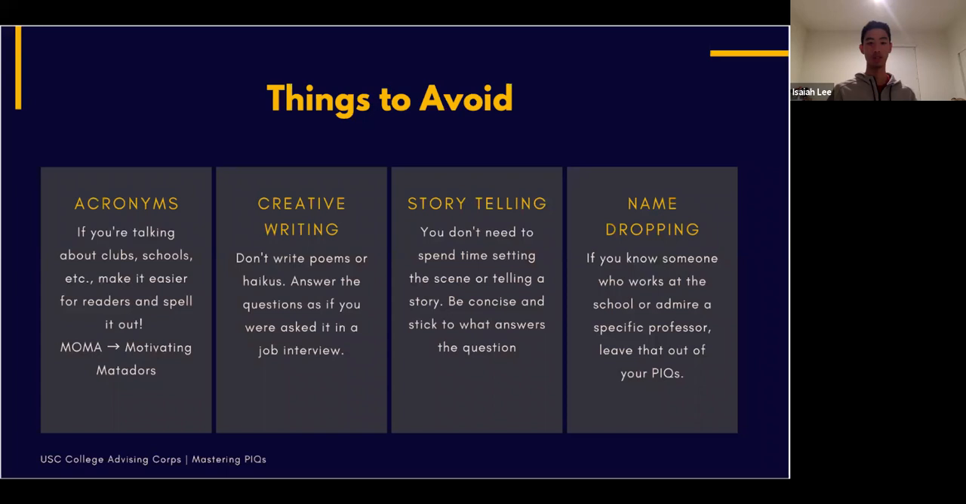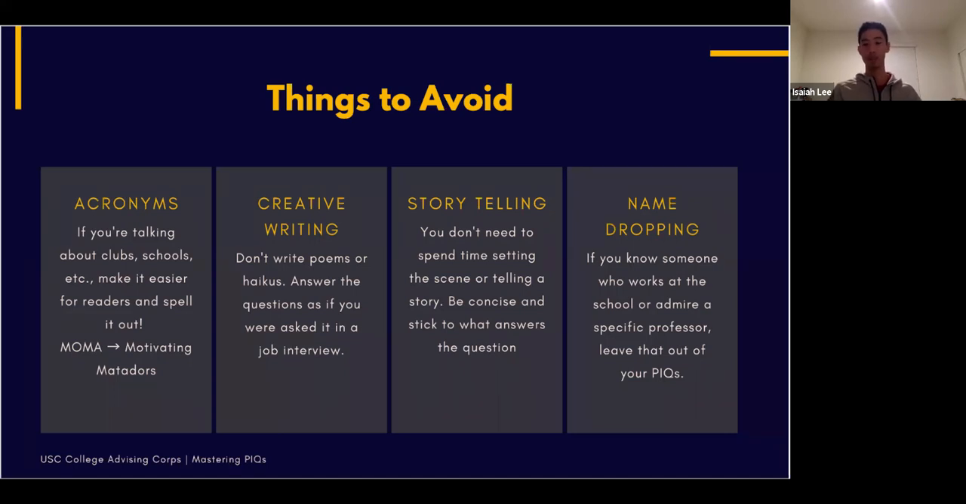Answer the questions as if you were asked them in a job interview. We said that before. And then storytelling: you don't need to spend time setting the scene or telling a story. Be concise and stick to what answers the question. You've probably heard me or Ms. T say "tell, don't show." That's a really important thing. So just tell them.